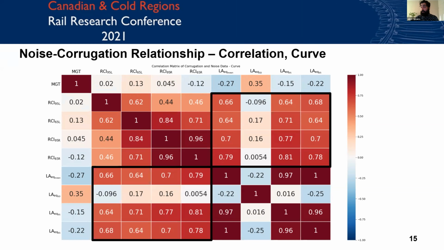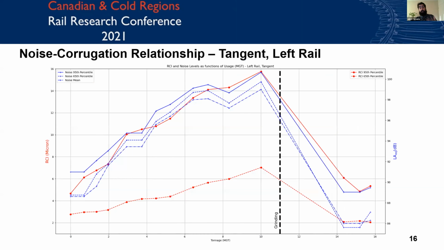So at least numerically, there was enough here to believe that there is a tangible relationship that we can look through. So these were validated in the plots. What we have here is, in red, our RCI for the 65th and 95th percentiles, and the LAEQ versus MGT in blue. And so we see this is pristine.